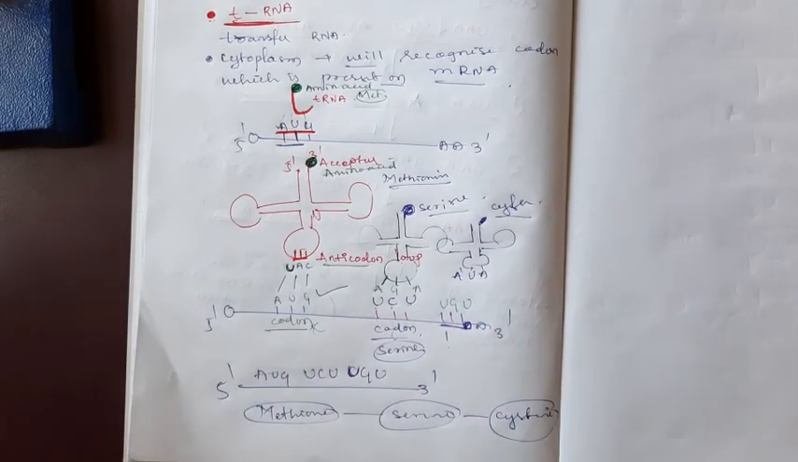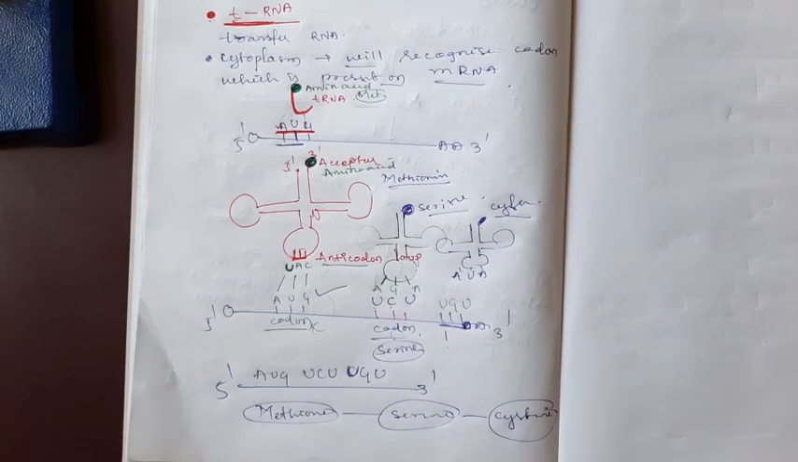This is all about the mutation in genetic code and tRNA function. In the next class we will discuss the process of translation. I hope all of you are getting this.